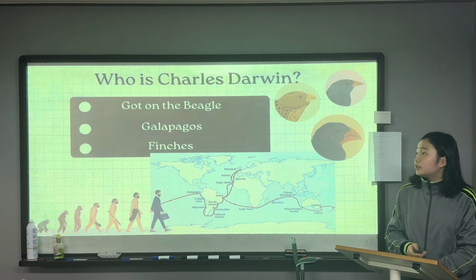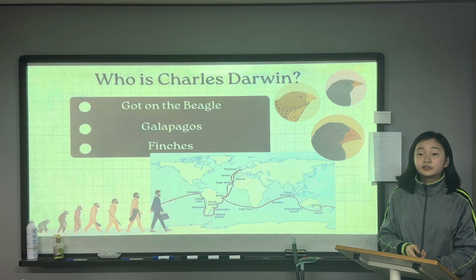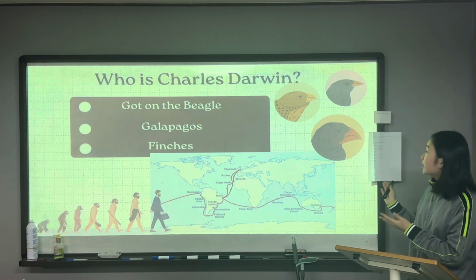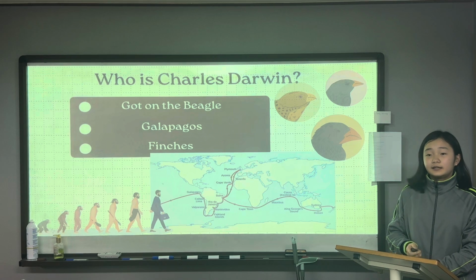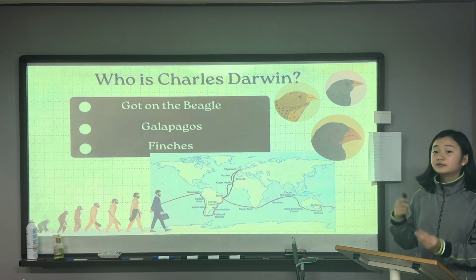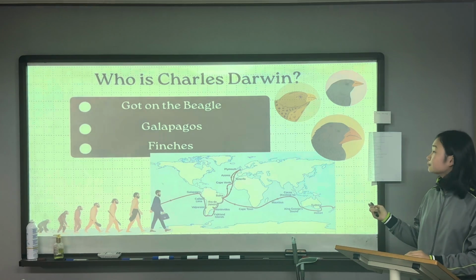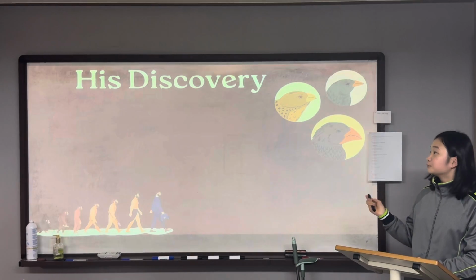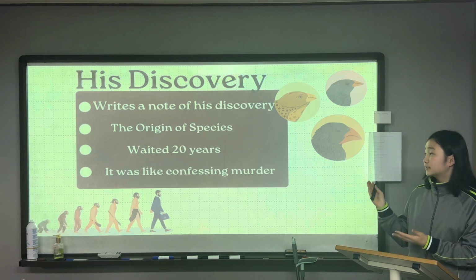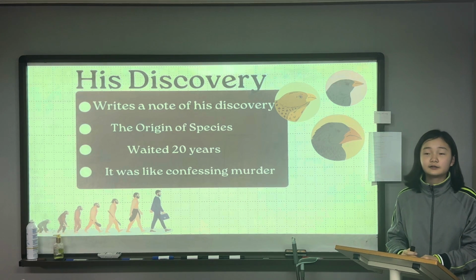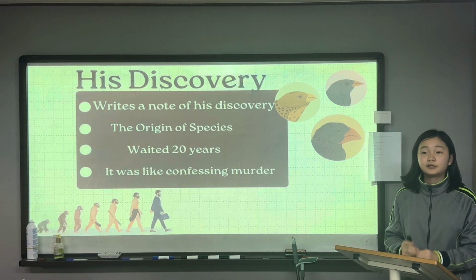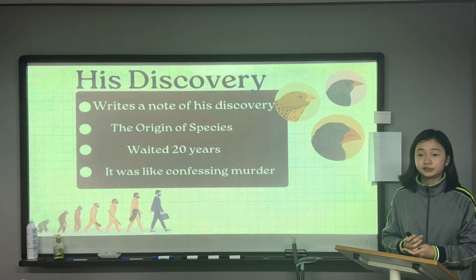When he got on the Beagle, he landed in the Galapagos Islands, and as I mentioned, he found these finches having different shapes of beaks, and he started to take notes, which I will explain in the next slide. His discovery. As I mentioned, he wrote notes about this discovery, and based on that, he wrote a book called The Origin of Species. However, he waited 20 years before finally publishing it.